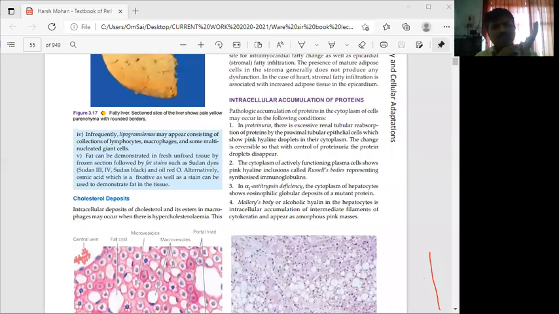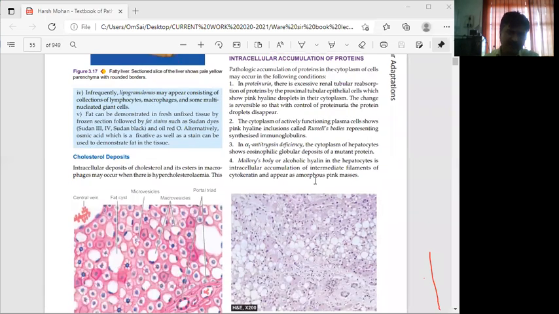The cytoplasm of actively functioning plasma cells shows pink hyaline inclusions called Russell's bodies, representing synthesized immunoglobulins.